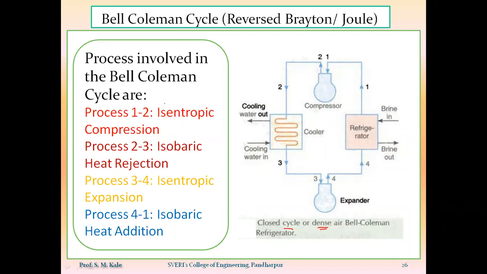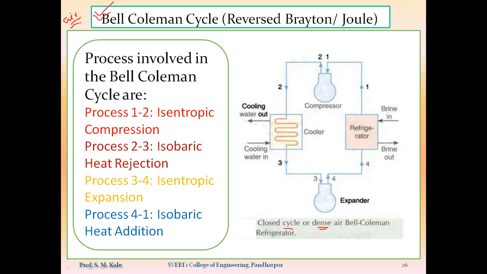The refrigerant used in Bell-Coleman cycle will be air. That means the working fluid which is passing through this entire system, absorbing the heat and rejecting the heat, is nothing but air. Whereas in case of reverse Carnot cycle, we can use air as a refrigerant as well as vapor. But in case of Bell-Coleman, we have to use only air as a refrigerant.